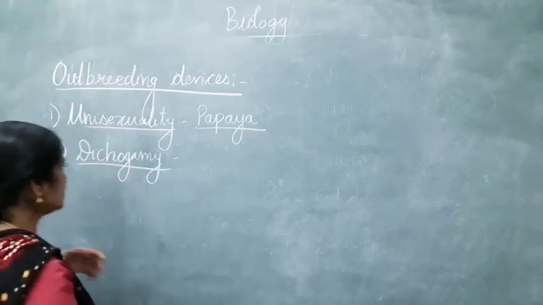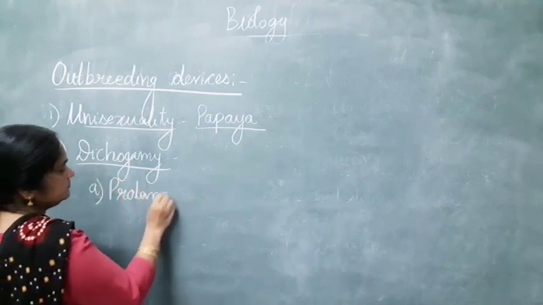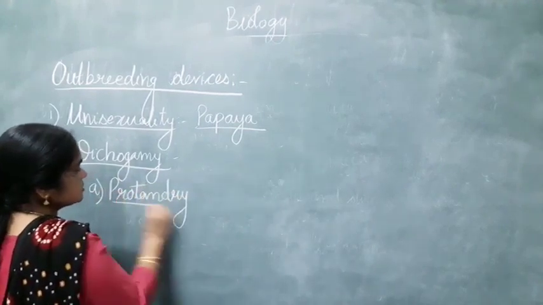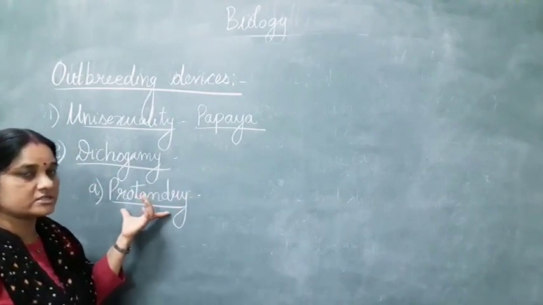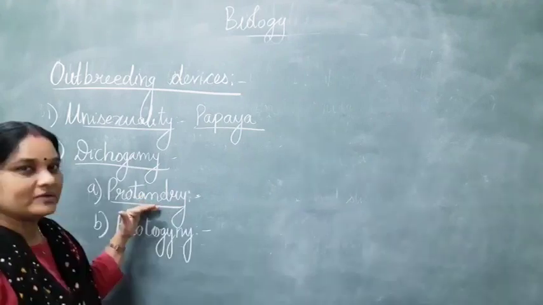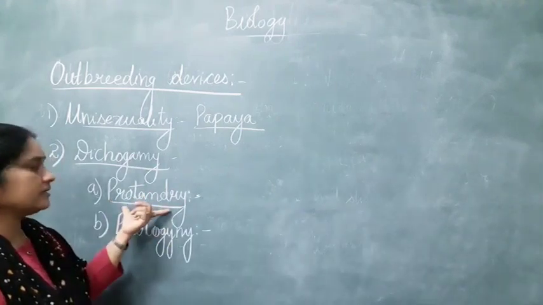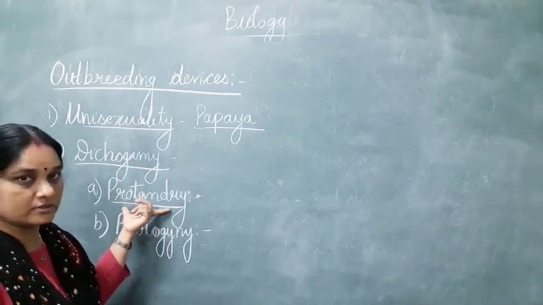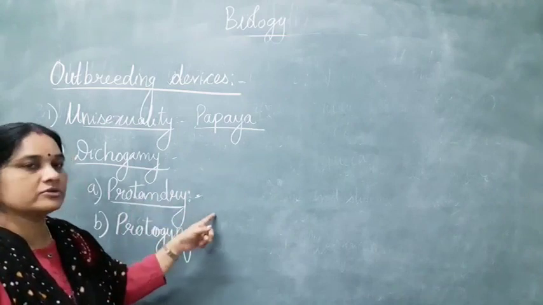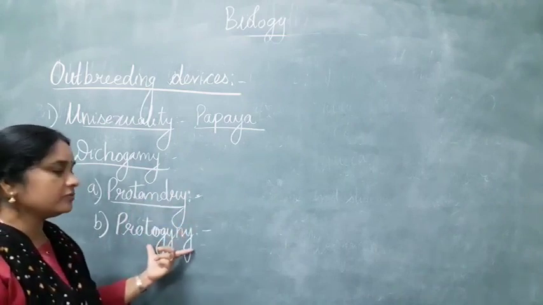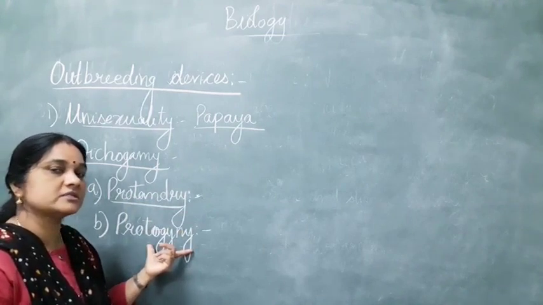So it is classified into two, the first known as protandry, where the stamens mature faster than the stigma, and thereby it prevents self-pollination. The same flower will not get pollinated. Protogamy is the other kind. In protandry, the stamen matures faster than the stigma, the female reproductive part, so it will not lead to self-pollination. In protogamy, the stigma matures and becomes receptive faster than the pollen grain.